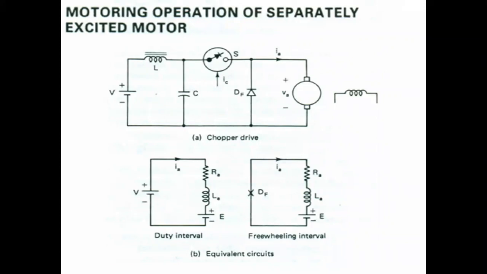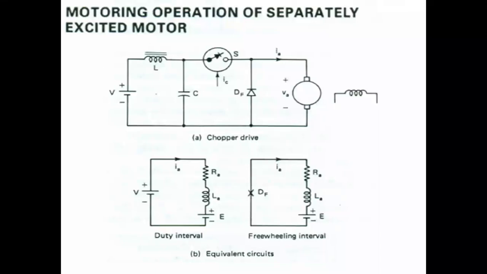Okay, so when the armature circuit inductance is low and maximum current is small, say at low motor torque, the stored magnetic energy may not be enough to maintain the flow of current during the off period. This is particularly so when either the back EMF is large or the duration of the off period is long.